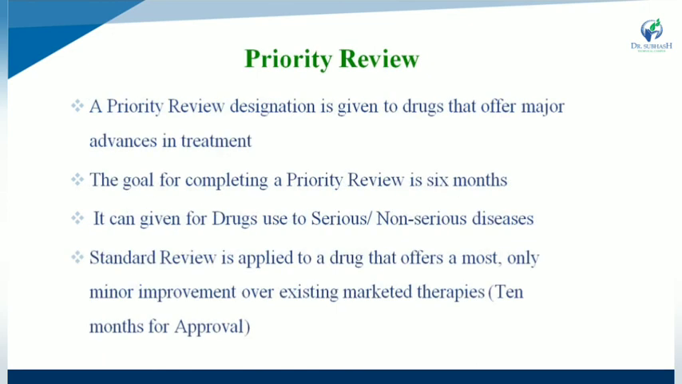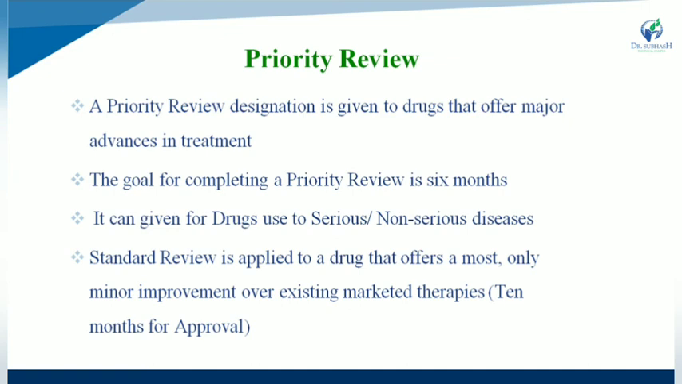Next one is priority review. A priority review designation is given to a drug that offers a major advance in treatment. So what is priority review? Priority review designation is given to the drug when it gives a major advance in the treatment. And the goal for completing a priority review is about 6 months. So within 6 months, priority review should be completed, and it can be given for drugs used for serious or non-serious disease.